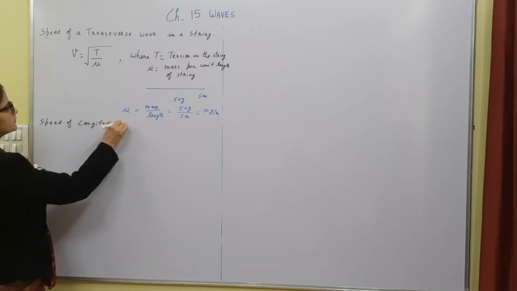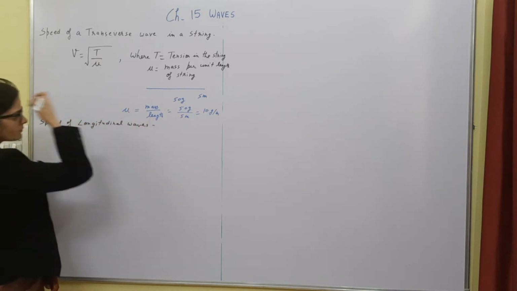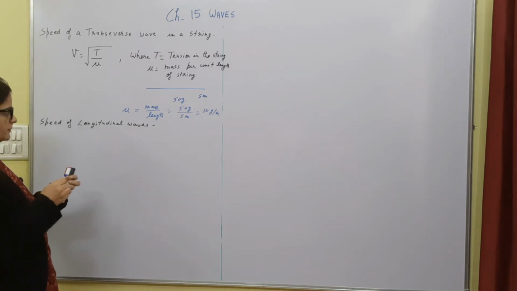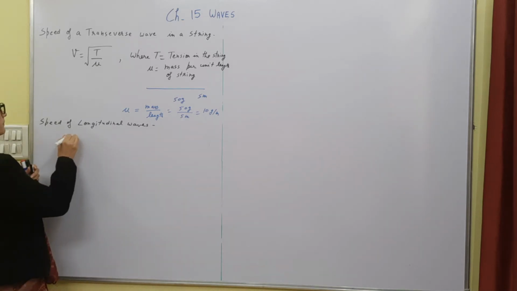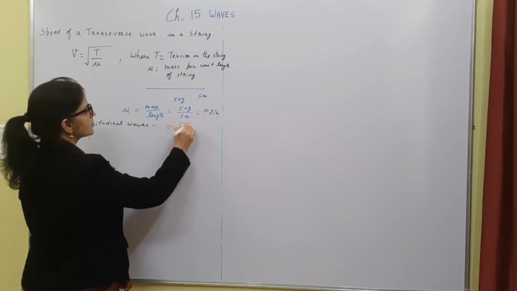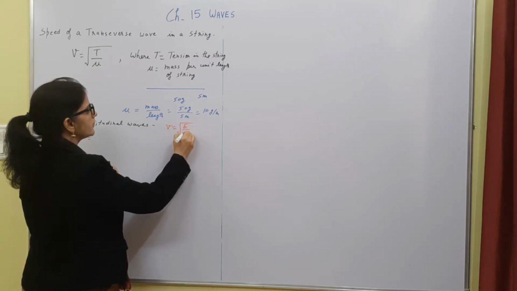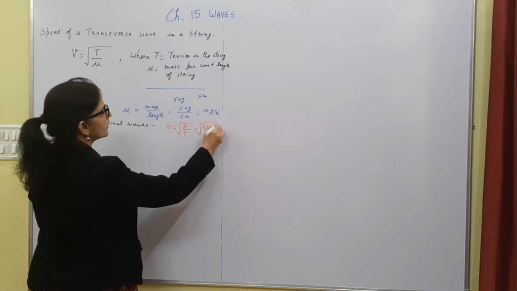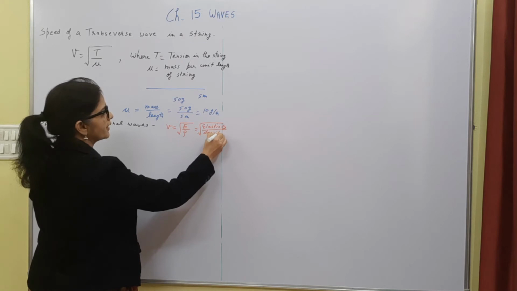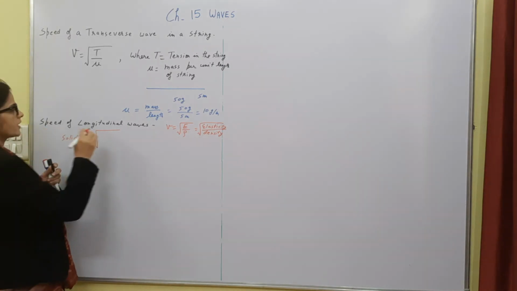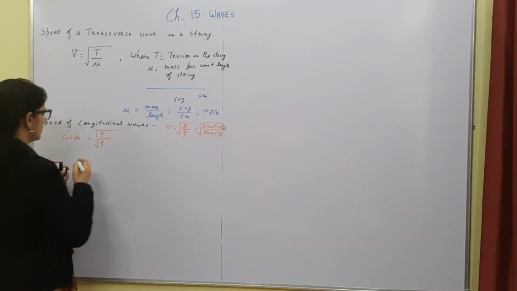longitudinal waves, right? We know that the speed of longitudinal waves depends upon the elasticity of the medium. So for solids, the general formula is under root of elasticity upon density. So this you can write: elasticity upon density. Now for solids, the modulus of elasticity is Young's modulus. So this will be written as this.